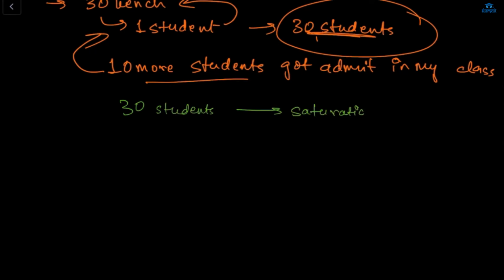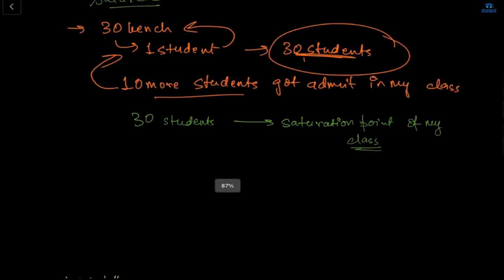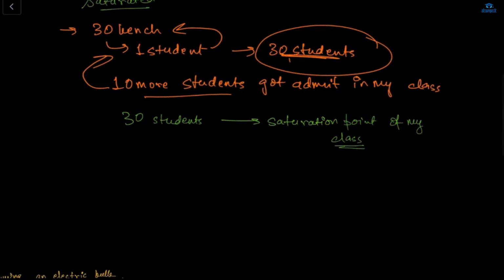Oh, okay, I got it. I knew, I actually remembered this, but I didn't know that I remembered it. Okay, so 30 students is what? The saturation point of my class.